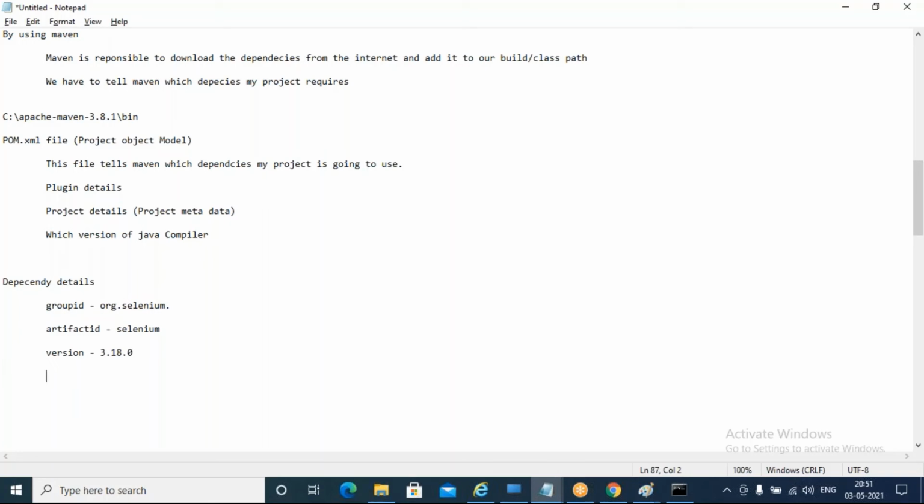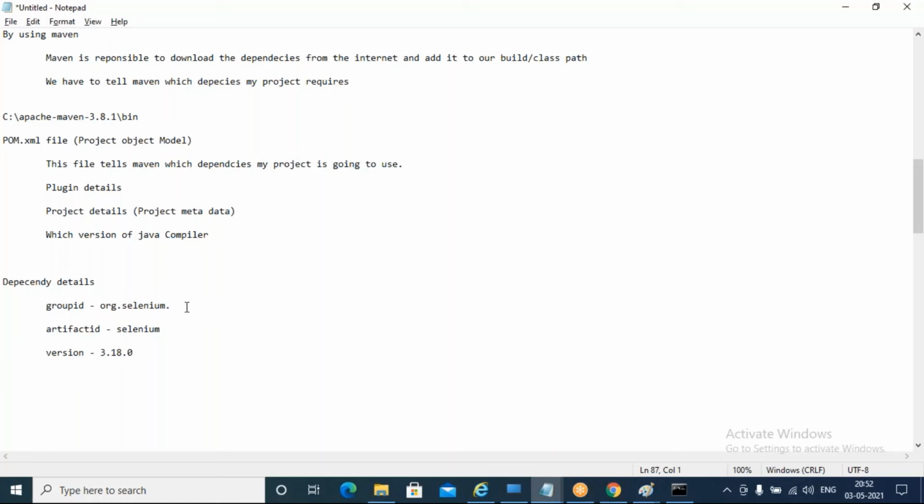It is like giving the address of your house. If an unknown person is coming to the city, you need to tell him to come to this particular area, this particular street, and then to this particular house number. That is nothing but group ID, artifact ID, and version here.